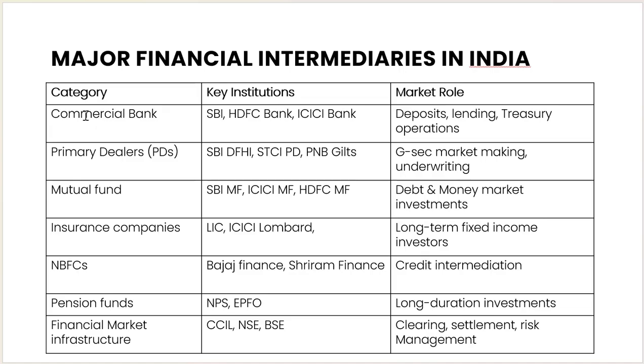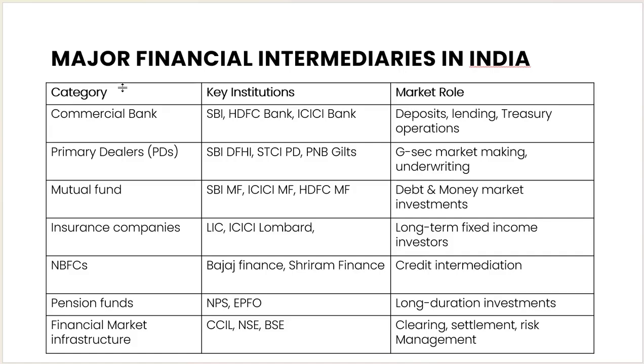So when it comes to debt or money market instruments, they play an important role. Different types of schemes are there: the debt scheme, equity oriented, short term mutual funds, long term mutual funds, and the sovereign debt. So these are the mutual fund companies. They create some schemes, and on that basis they invest their funds.